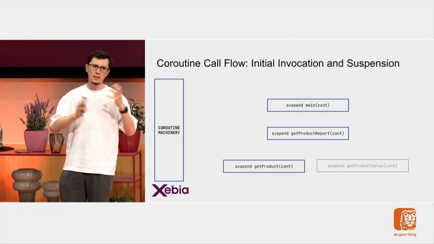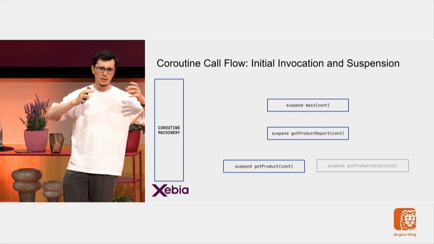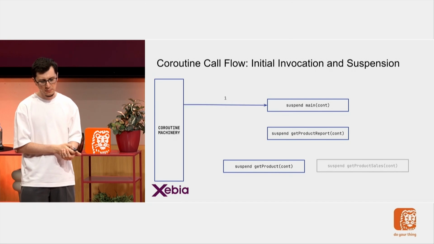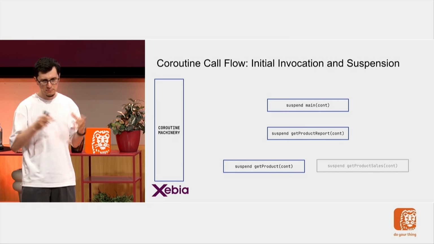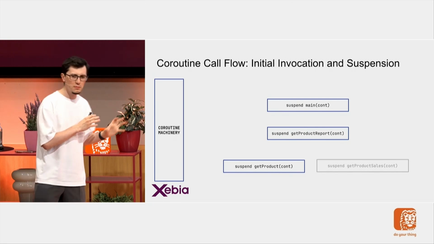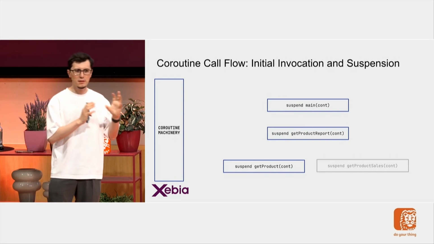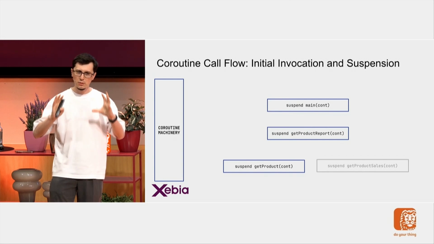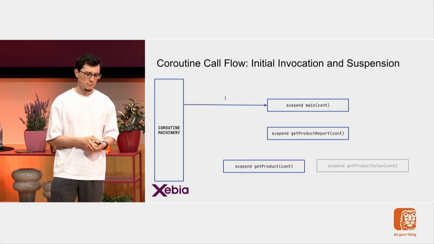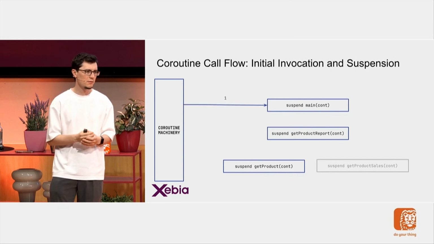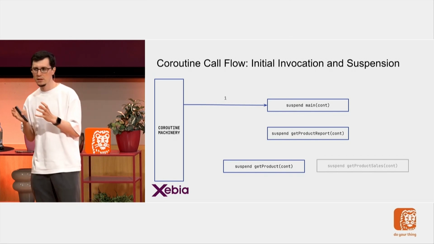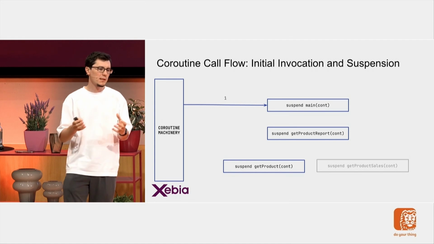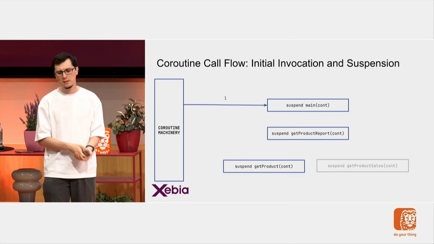So this whole thing, suspensions, continuation, could be a bit complex, so I want to show it with a diagram. When I first start, I put aside this coroutine machinery. It's basically dispatchers, the event loop, and everything, which hides the complexity around, because I want to focus on my main call stack. So when my application runs, the coroutine machinery initiates my main function, and it has to be run from somewhere else because it also needs a continuation itself.